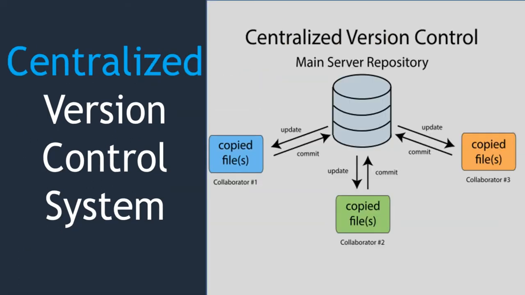Next, let's see centralized version control system. In centralized version control system, you have a centralized repository or main server repository, and collaborators and developers communicate with the main server repository and write the code. And you don't have any local copy of your code or project. In case the centralized repository is not accessible, developers or collaborators cannot write the code. Why? Because this should always be accessible. So the centralized repository solves the problem of working with a group of people, but in case it is not accessible, it is a problem for the collaborators or developers.